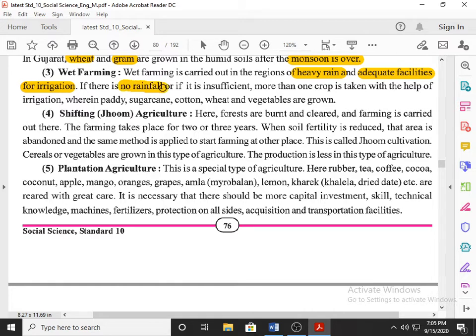If there is no rainfall or insufficient rainfall, more than one crop is still taken with the help of irrigation. That is called wet farming. Which crops are possible in wet farming? This can be asked in the exam. They are paddy, sugarcane, cotton, wheat and vegetables. These are grown in wet farming.